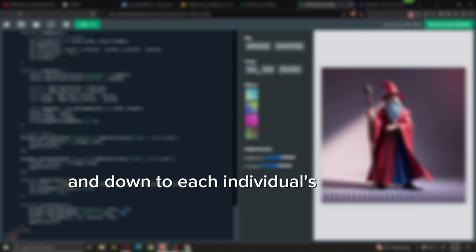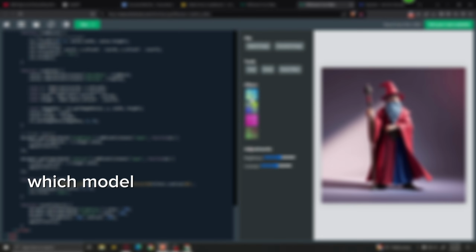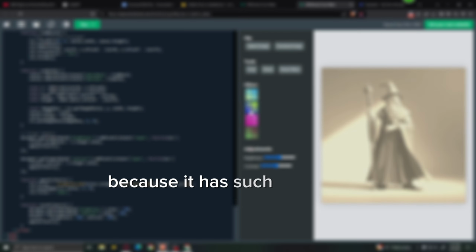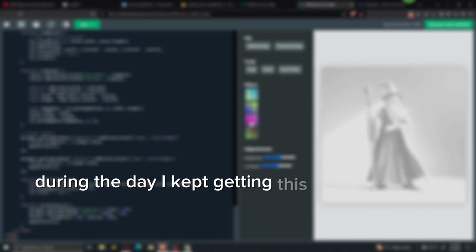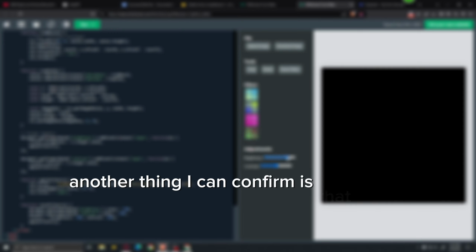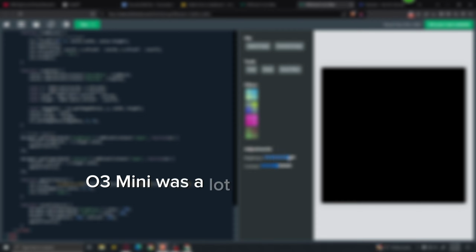Many of these tests were quite subjective and down to each individual's preferences, so let me know in the comments which model you think produced the best results. What I can say for certain is that I had quite a hard time using DeepSeek online because it has such a high traffic during the day. I kept getting this server busy error, which was quite annoying. Another thing I can confirm is that OpenAI O3 mini was a lot faster than DeepSeek, sometimes more than twice as fast. So overall the results were pretty mixed.